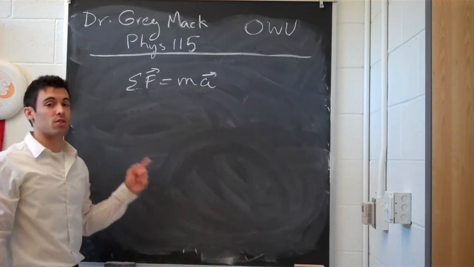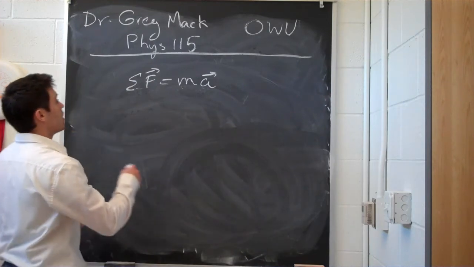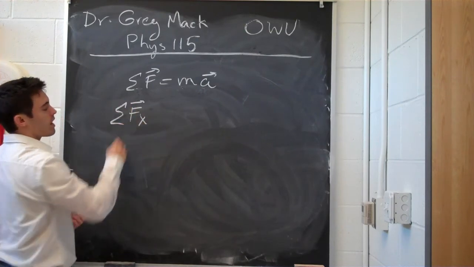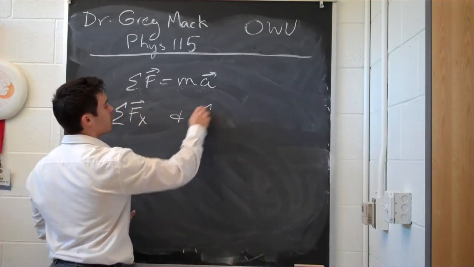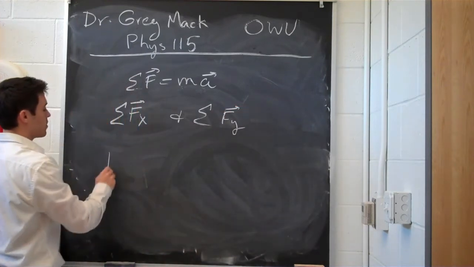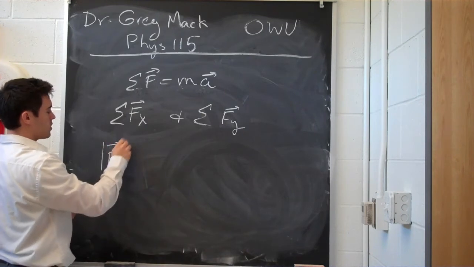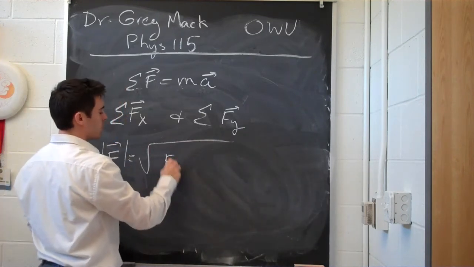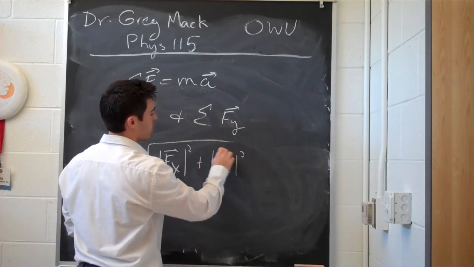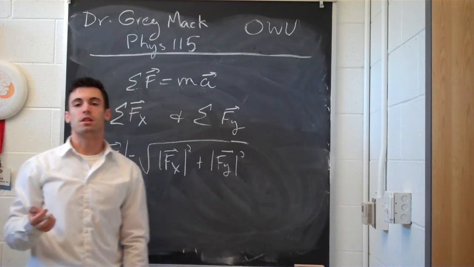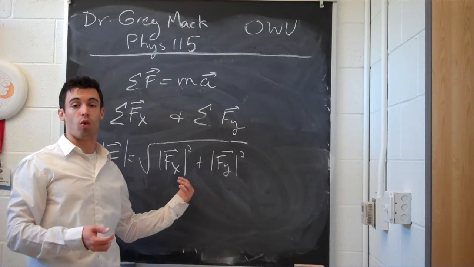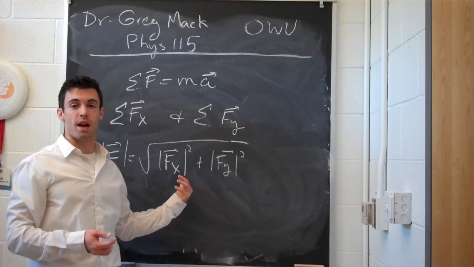And yes, these are vectors, and so therefore you do have to worry about breaking up into components. So you'd have to actually look at the sum of the x vectors and the sum of the y vectors, see what those are, and then combine them together to get the full F. The magnitude would be the square root of Fx squared plus Fy squared. And of course, the direction at which the overall force is acting would be the inverse tangent of the y over the x, if you're doing the angle with respect to the x-axis.